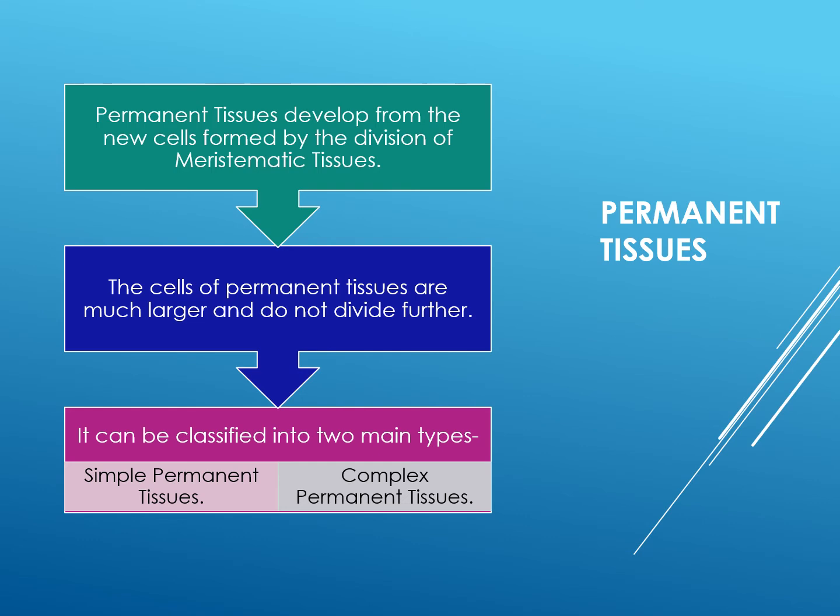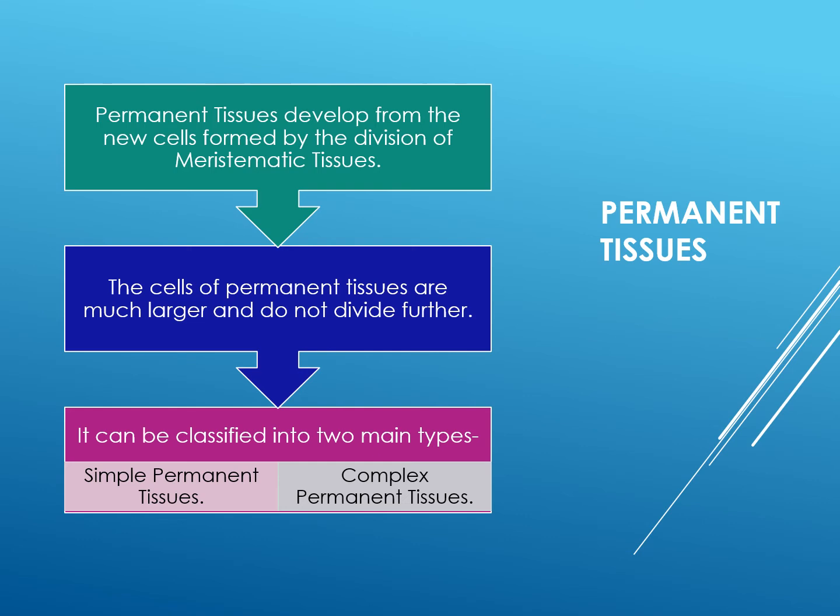So the next topic is the permanent tissues. Permanent tissues develop from the new cells formed by the division of the meristematic tissue. The cells of permanent tissues are much larger and do not divide further. Hence, they are called permanent tissues. They have a definite form and size. The cells of the permanent tissues are thin or thick-walled with very little or no cytoplasm. They have large vacuoles. They are completely dead cells and are adapted to perform some special functions in plants.